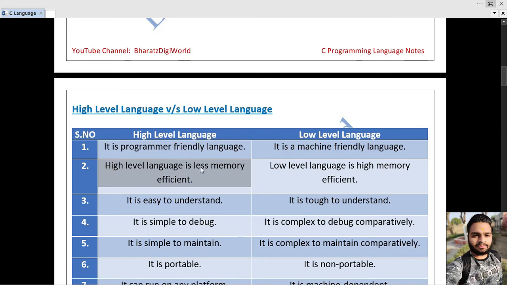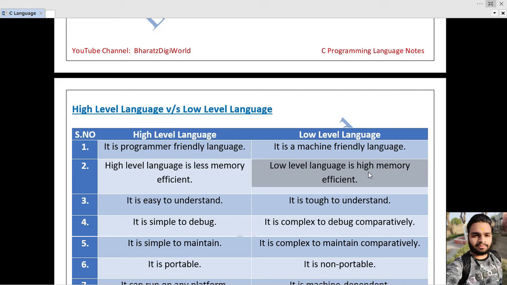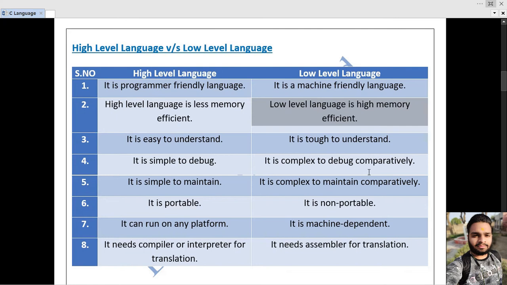High-level language is less memory efficient. As we write more characters or more words in English language, it takes more memory. That's why a high-level language is less memory efficient. And low-level language is highly memory efficient, because to write a number, or we can say to write a name, it only takes 3 to 4 bytes. So that is very low. That takes very low memory, so it is highly memory efficient.